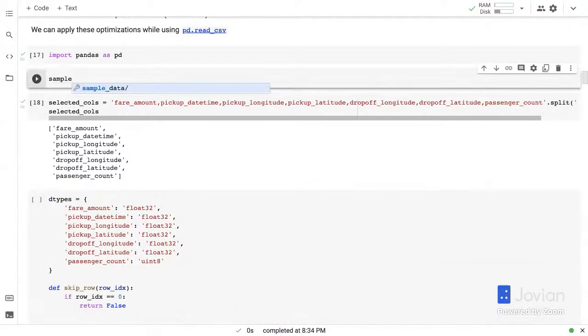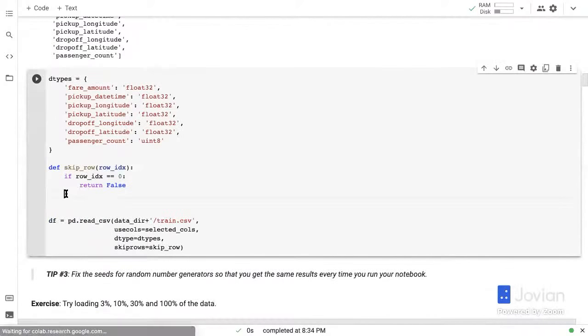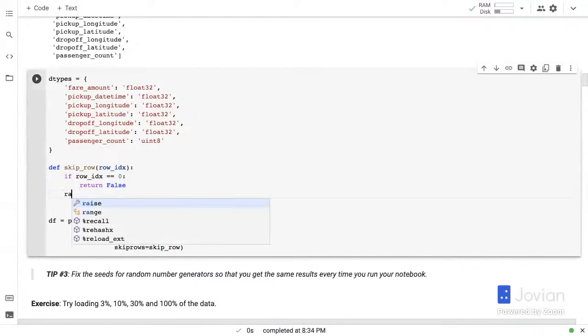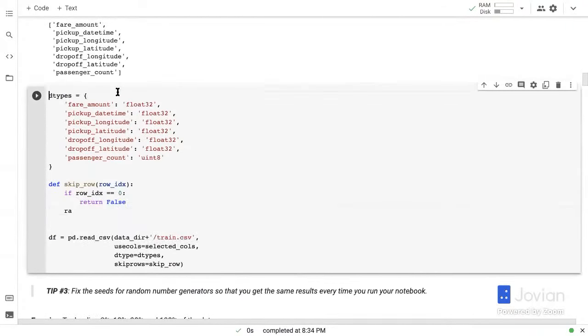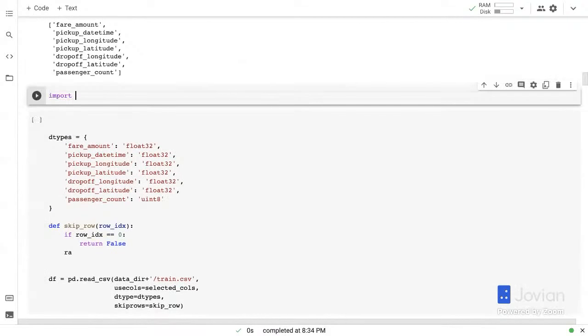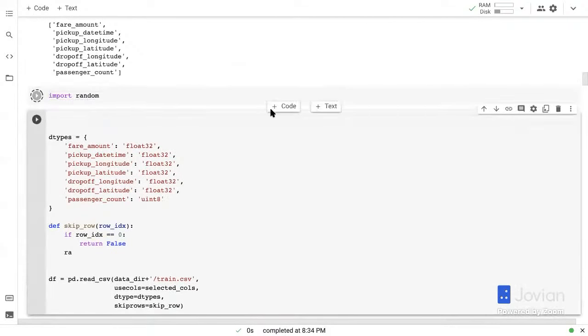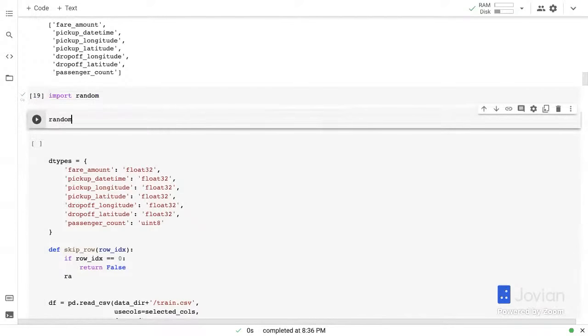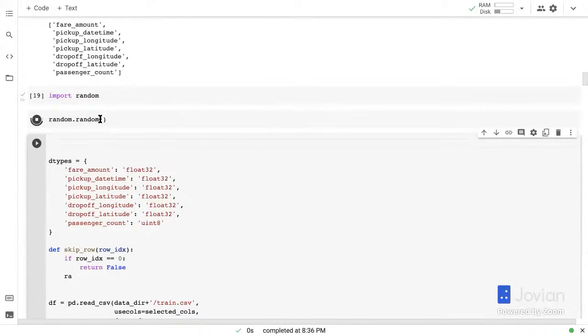Let's say I want my sample fraction to be 1%. So 1% is just 0.01. Here's what I'm going to do. I'm going to first import the random module. Let me do that here. And the random module can be used to generate random numbers from 0 to 1.